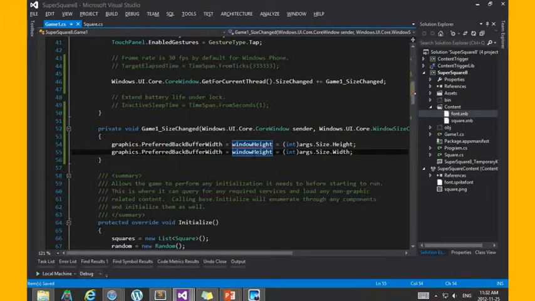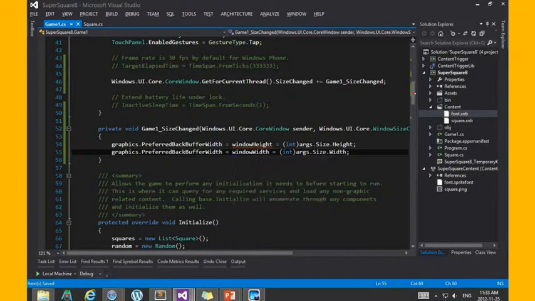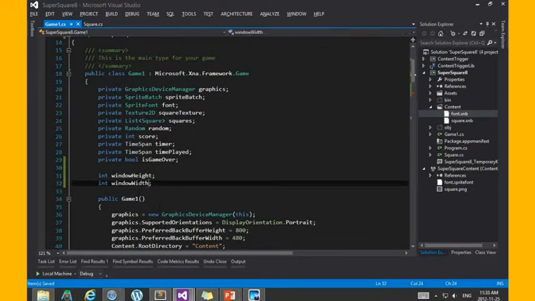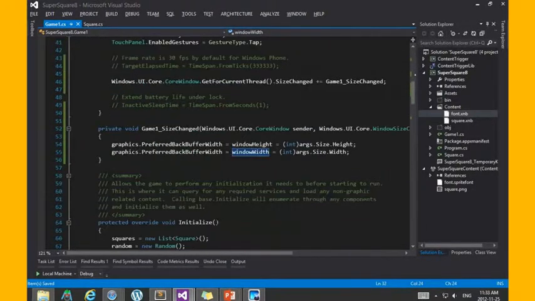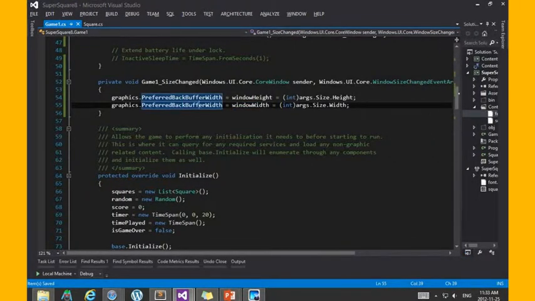Window width. Anyway, so what I'm doing here is saying that, hey, anytime this window changes size, let me save the value.